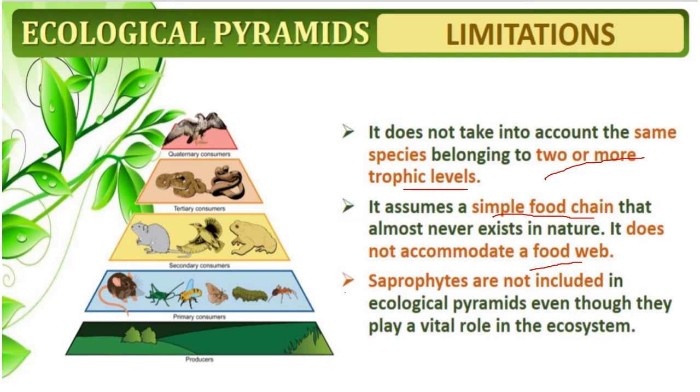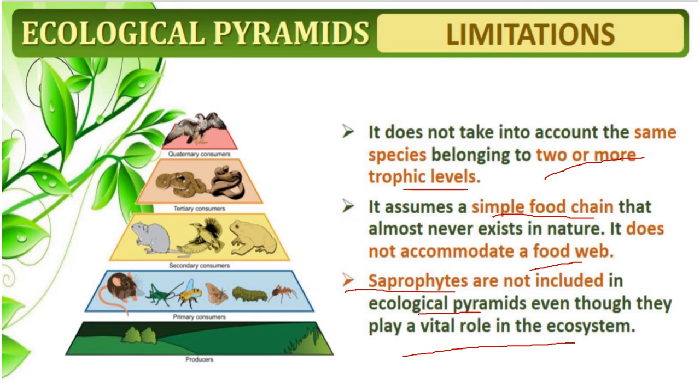Saprophytes means decomposers. Decomposers are not included in the ecological pyramid even though they play a vital role in the ecosystem. Here you can see the primary producers, the plants, are eaten by the primary consumer.